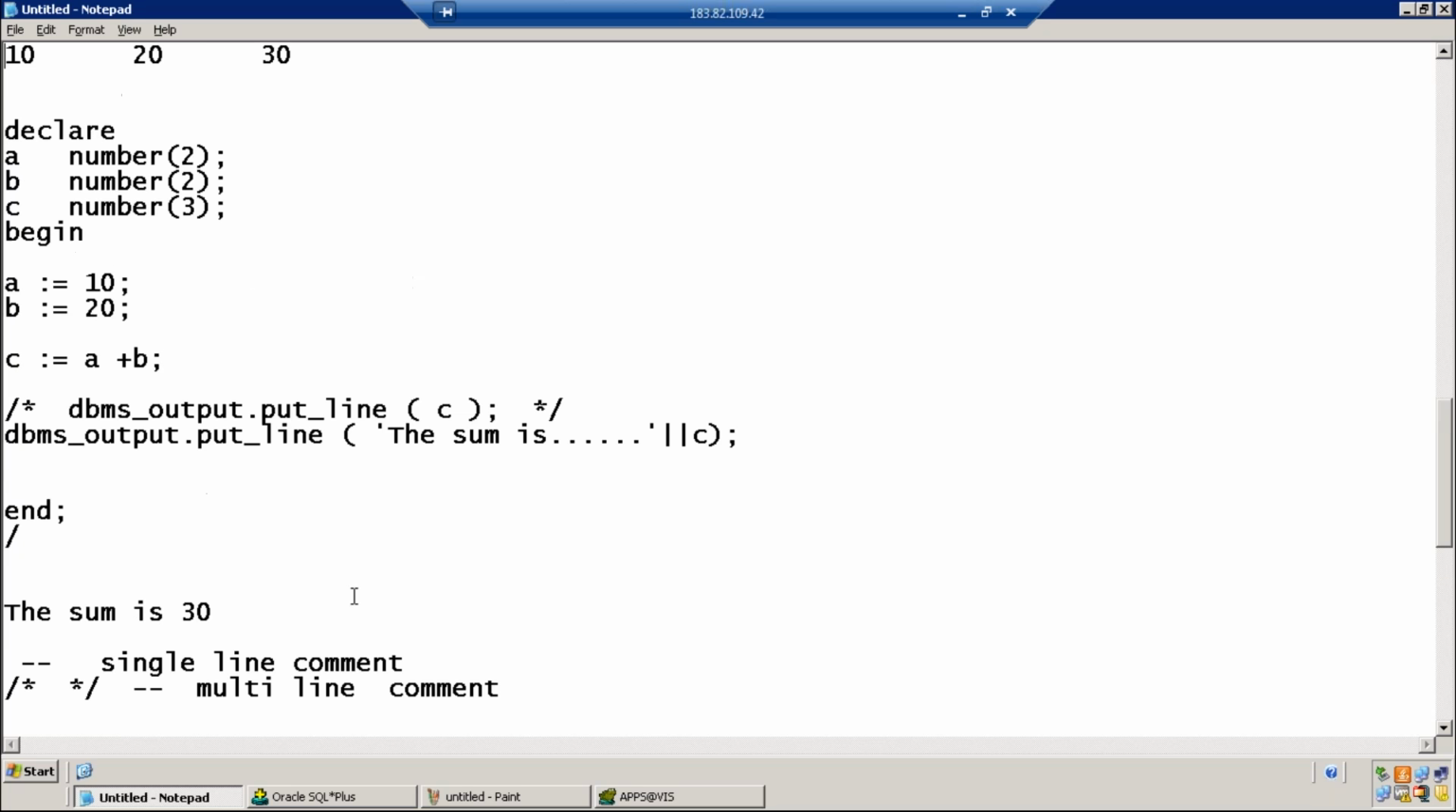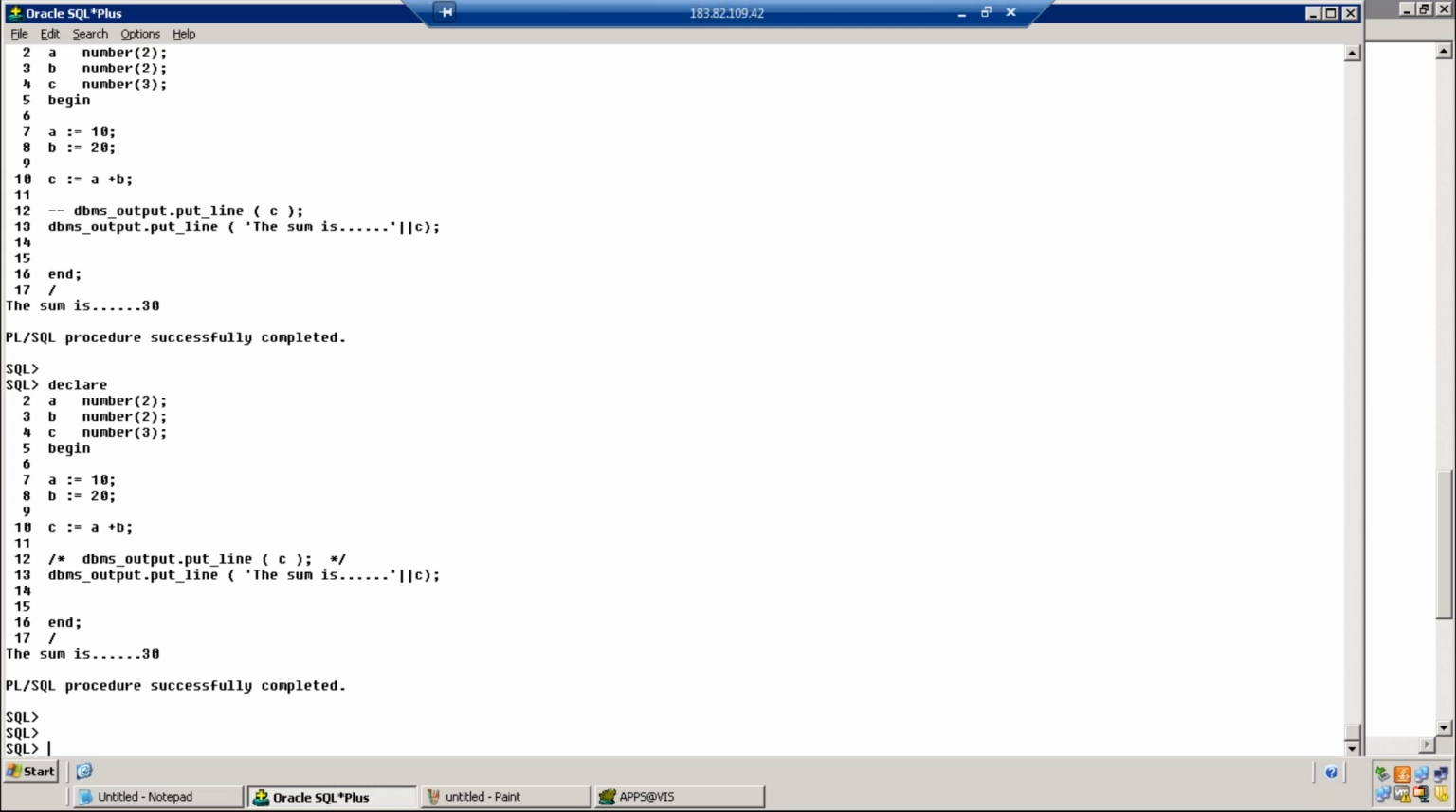The new things, there are 4 important things we have learned in the second program. Declaring the variables. Colon equal to is an assignment operator. This is commenting the code. And this is a concatenation operator. Any doubts in the second program? Shall we move to the third program? Next program.